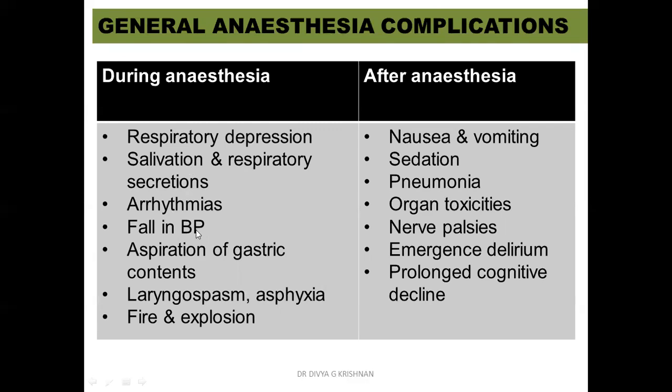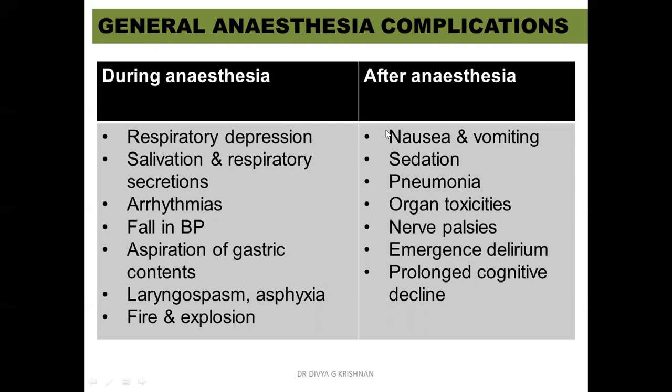Arrhythmias can occur, hypotension can occur, aspiration of gastric contents, and that can lead to laryngospasm, asphyxia. And if you're using an inflammable anesthetic, it can even cause fire and explosion. These are some of the adverse effects or complications which can occur during the anesthesia.